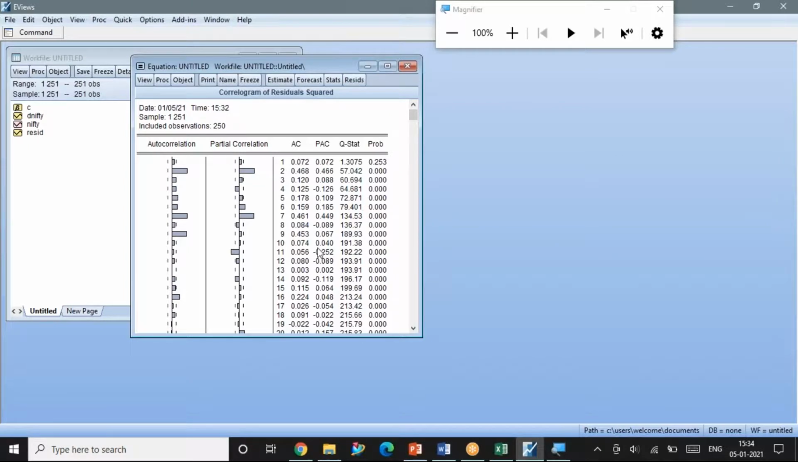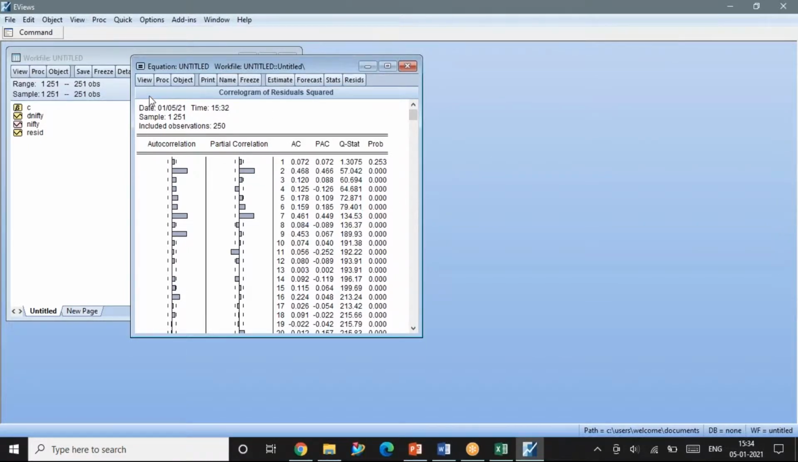But when you are doing this with your data, please be careful. You have to do all the required tests and ensure that the p-values are greater than 0.05 and that there is no autocorrelation in the residuals is accepted. Okay.